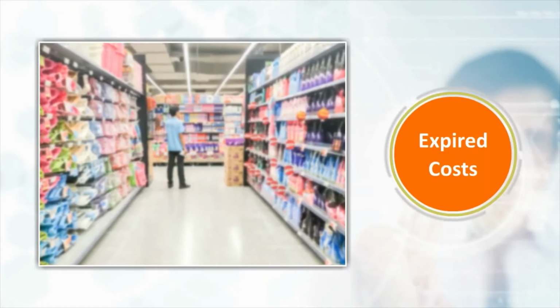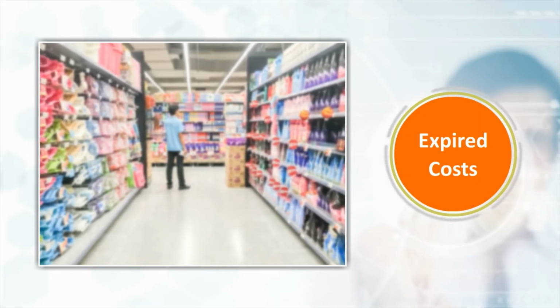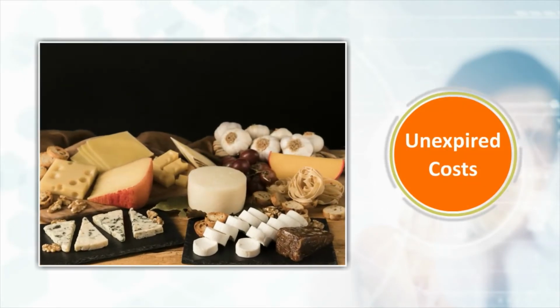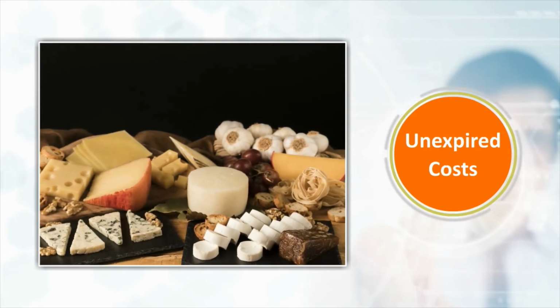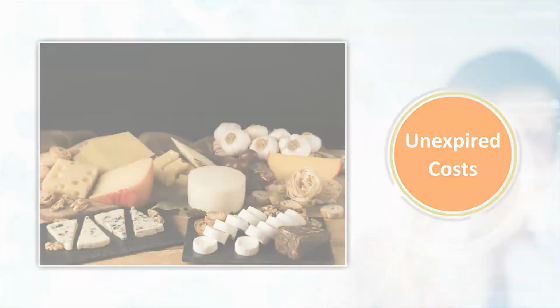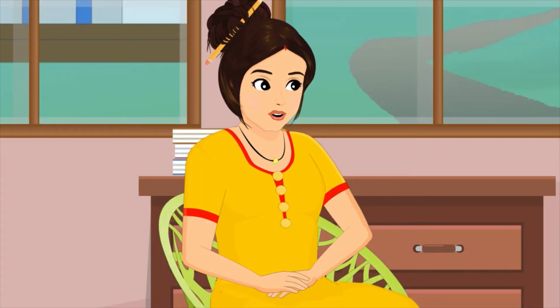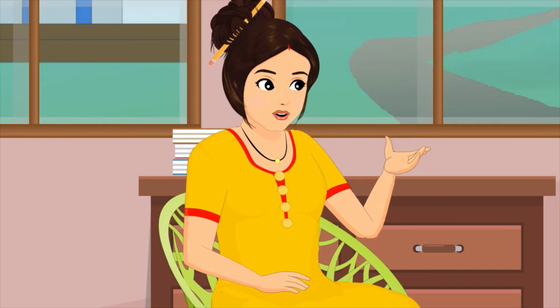Expired costs are those that have been completely consumed, or the benefits from which have been received by the business. Unexpired costs are those that have not been consumed fully as yet and have some residual value. If you look at the P&L statement, you will notice that all expenses are represented as expired costs, whereas assets on the balance sheet represent unexpired costs.